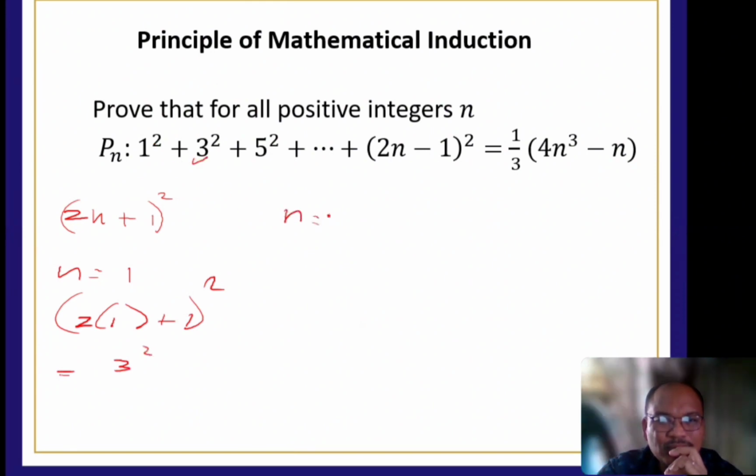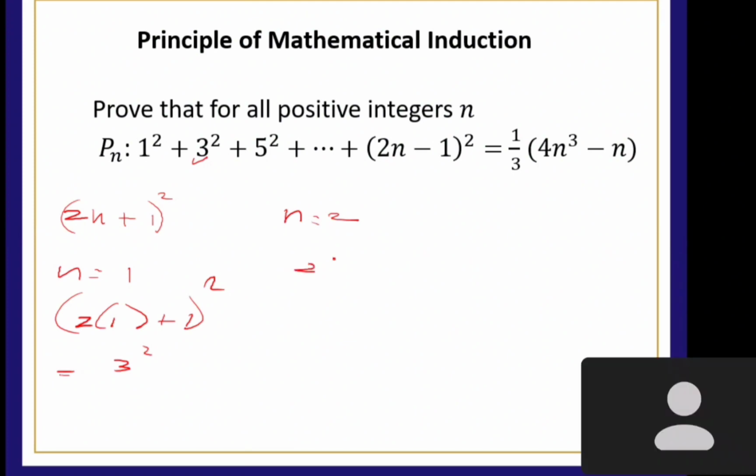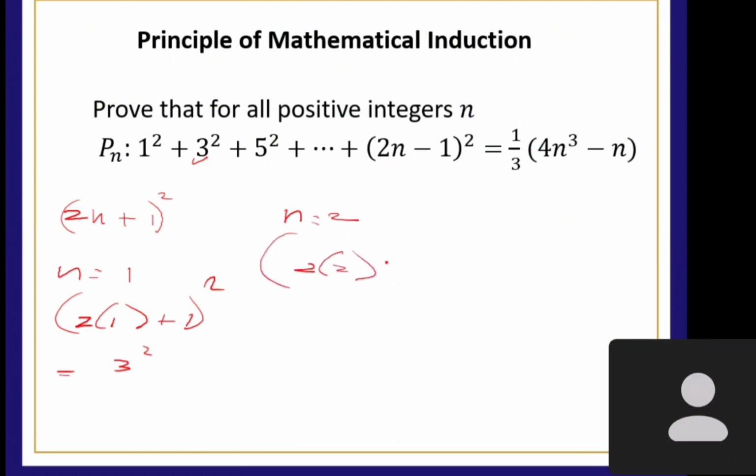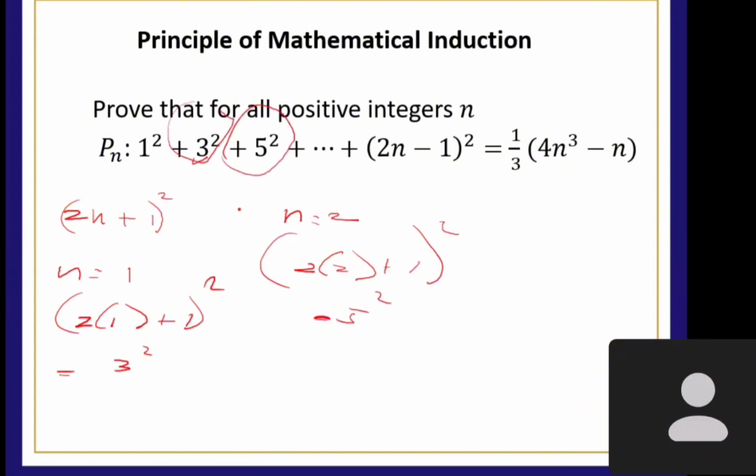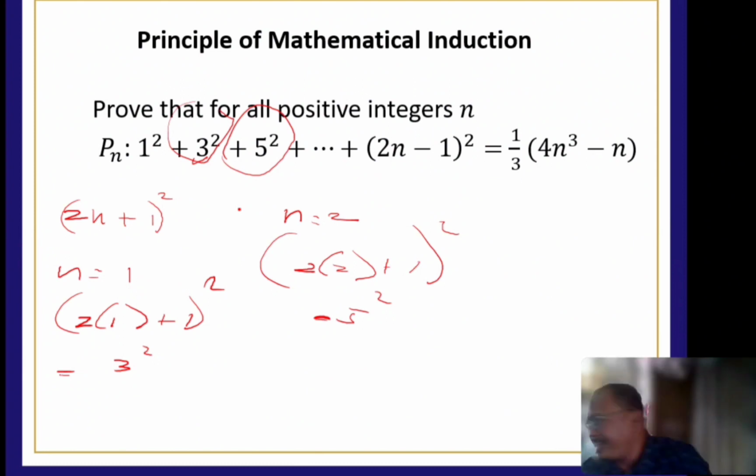When n is equal to 2, ano magiging sagot? 2 times 2 plus 1 squared. So, we have 5 squared. So, we have this. Gets? Okay na? Yes po, sir. Lumiliwanag na. Last, sumubra na yata. Di ba, last na to? Promise. Okay.